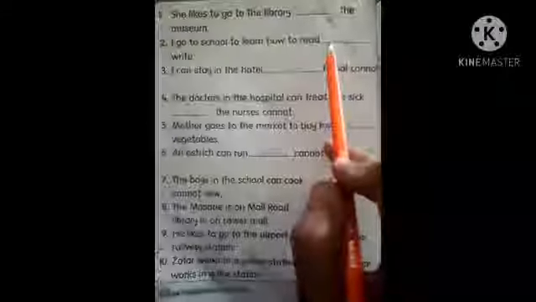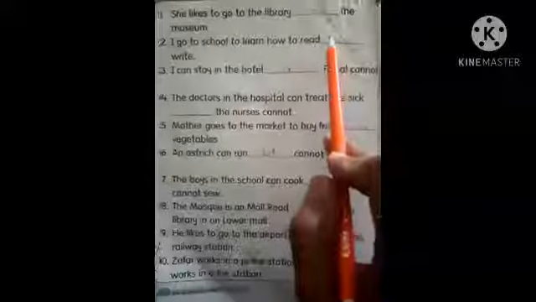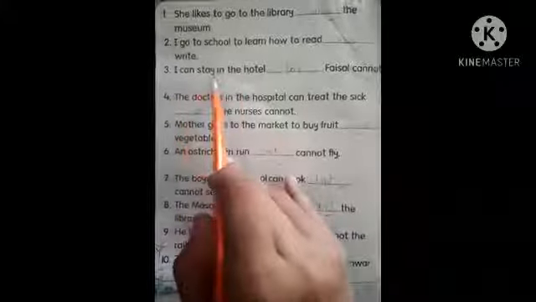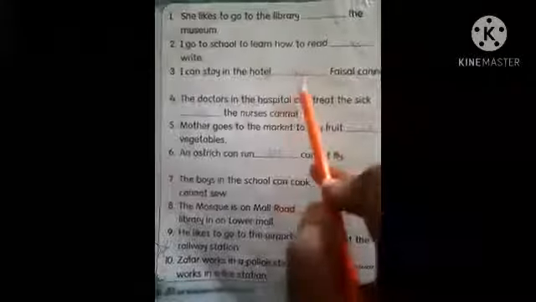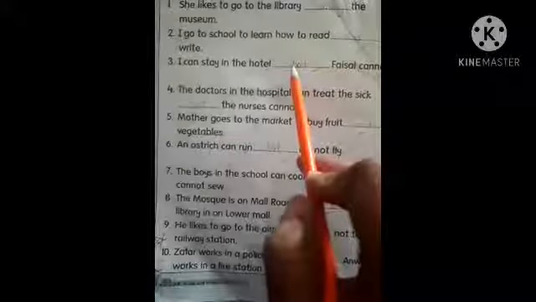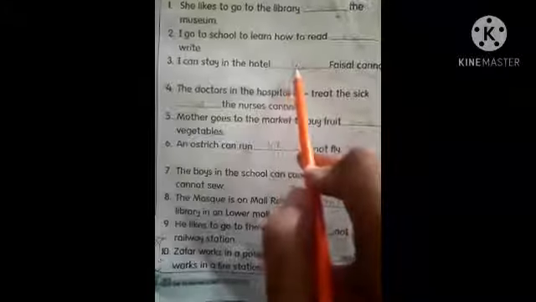Now again I am talking about two things in one sentence. What would you use? Yes, you should use and in this blank. I can stay in the hotel, dash Faisal cannot. Now I am making a comparison between two persons, I and Faisal. What would you use here? And or but? Yes, we will use but here.